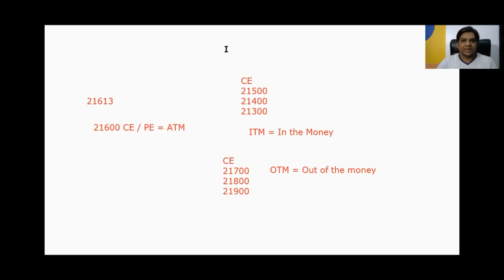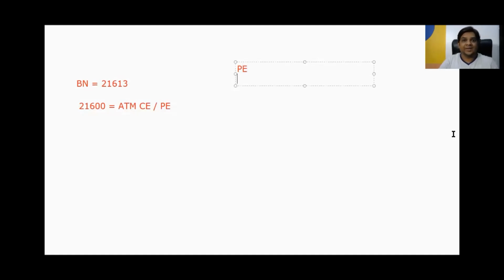So let's understand in the case of put options. Bank Nifty is at 21,630. In the same case, ATM is 21,600, our ATM call and put option also. So let's discuss put options. Below 21,600 there are 21,500, 21,400, and 21,300.